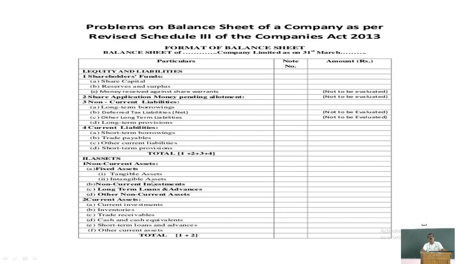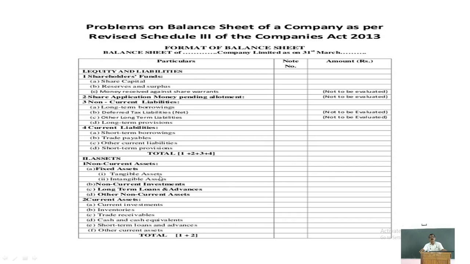Isn't it? So you know that fixed assets consist of both tangible and intangible assets. Both you have to show here, right? The net amount of both you have to show, and details regarding depreciation, sale and all those should be shown in the notes, right?